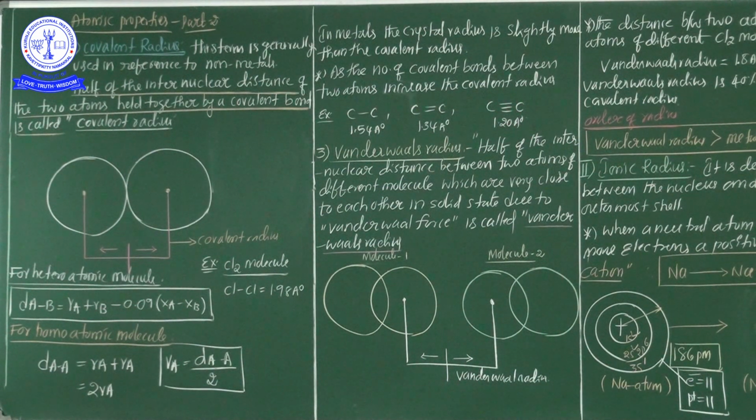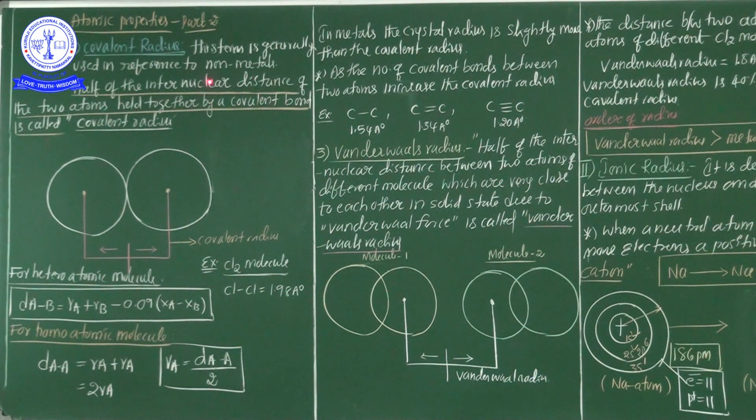So this is the most important point, my dear students. As the number of covalent bonds between any two atoms increases, the covalent radius decreases. These are the covalent radius. Once again briefly, covalent radius is nothing but one of the atomic radii.